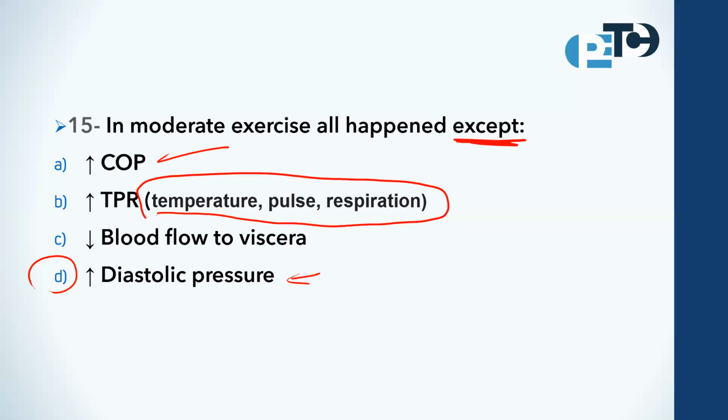In fact, diastolic pressure may even decrease slightly due to the widening of blood vessels, the vasodilation, in response to the increased cardiac output. Therefore, the correct statement here is moderate exercise will not affect diastolic blood pressure.